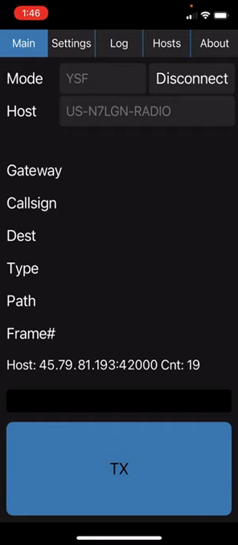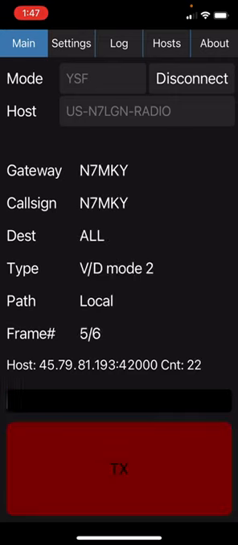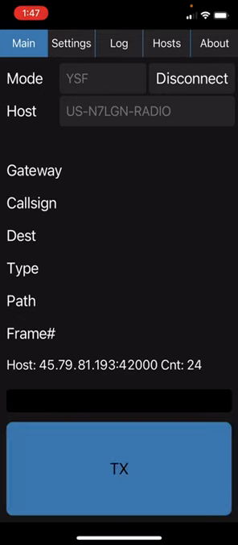And now when I press and hold the TX, it will transmit. When I release it, it will no longer be transmitting. N7MKY radio test. And that is all there is to it.